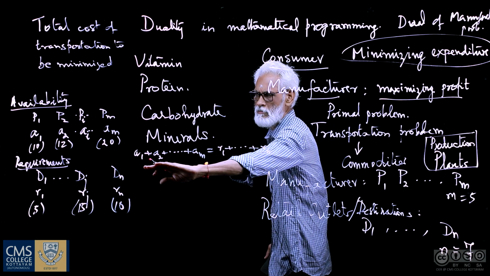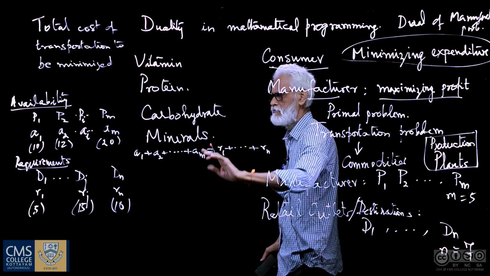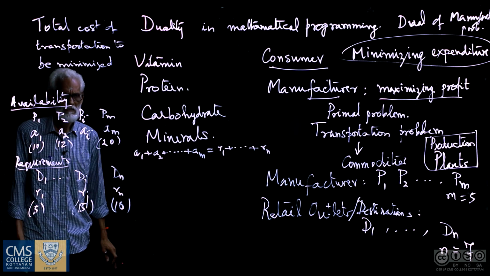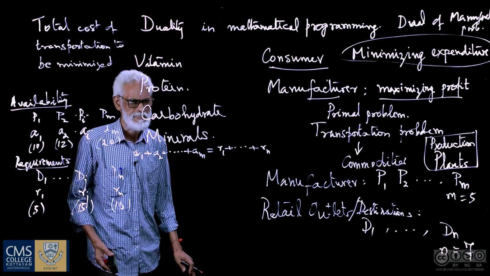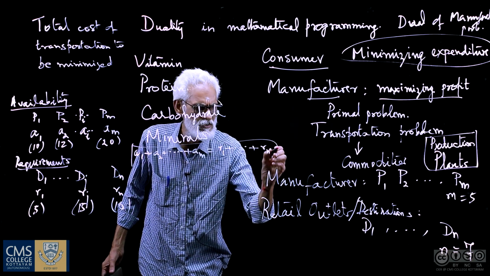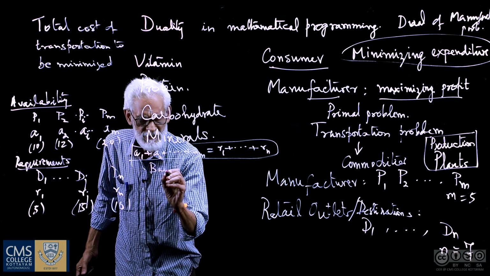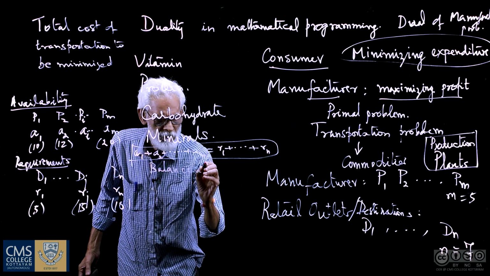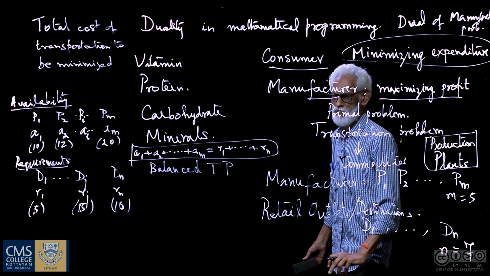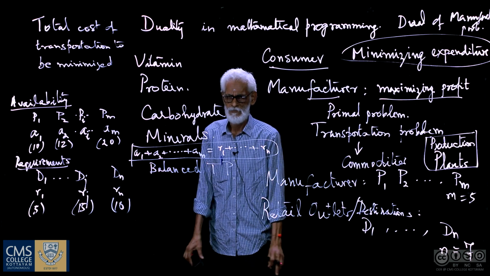So the sum of what is available adds up to the sum of the quantities required at the destinations. If this criterion is satisfied, the problem is referred to as a balanced transportation problem. I will designate transportation problem as TP.